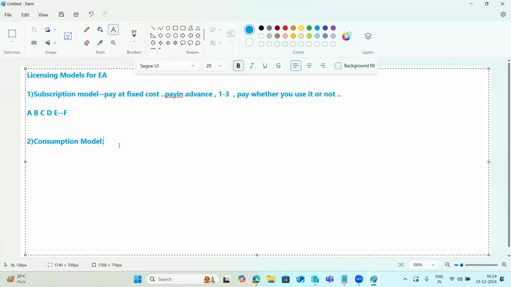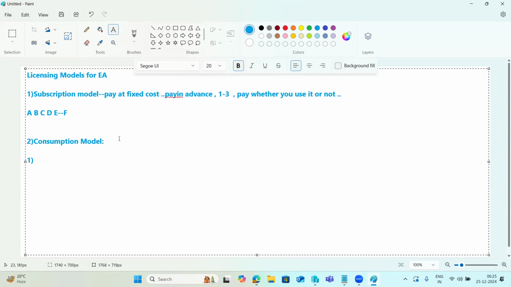Based upon the consumption only you need to pay, not for a list of services, not service wise, just for how much you are using. In the consumption based model, SAP has two plans, two flavors available here.